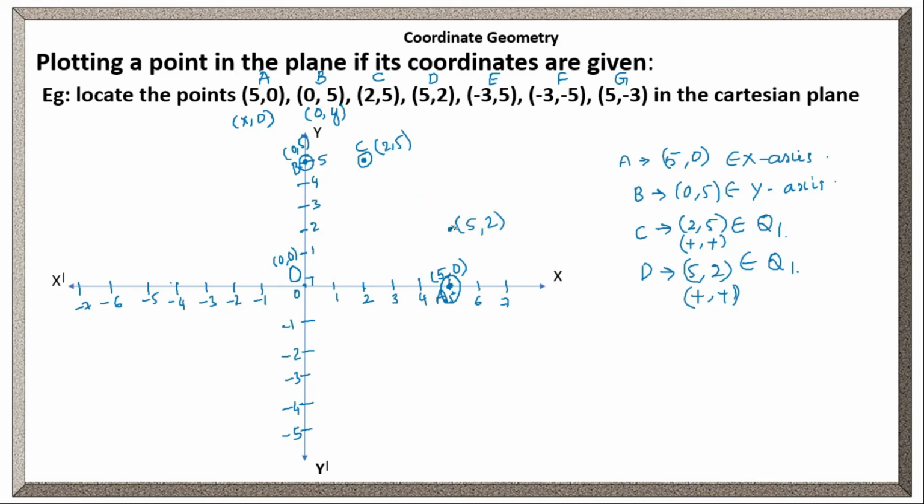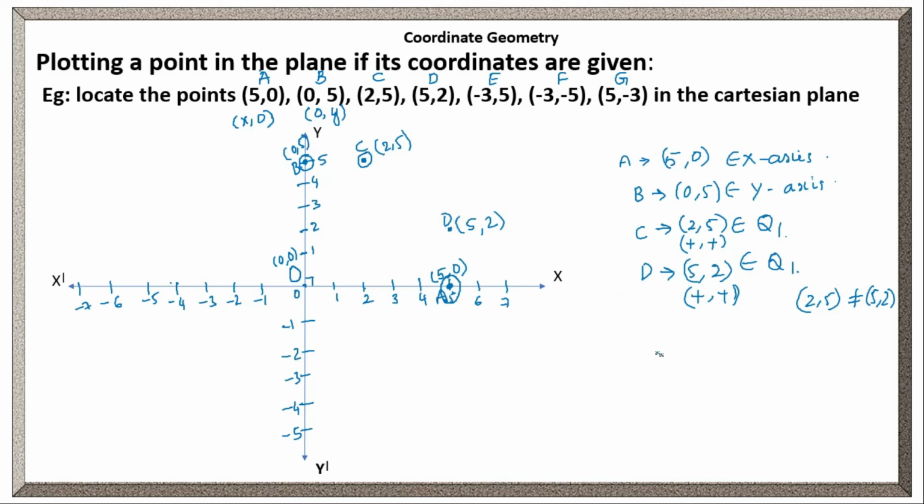From this, what did you understand? 2 comma 5 is not equal to 5 comma 2. The location of this point is different from the location of that point. X coordinate must equal x coordinate and y coordinate must equal y coordinate, then only are two points equal. Otherwise, they are not equal. Here 2 is not equal to 5, and 5 is not equal to 2. In that way, we can conclude. This is the point D.